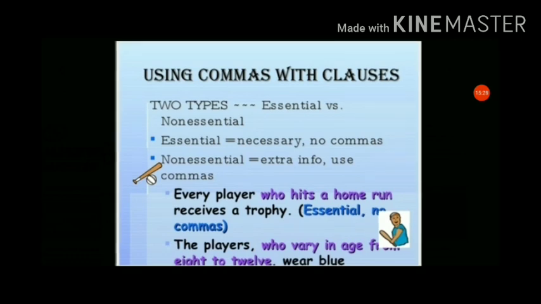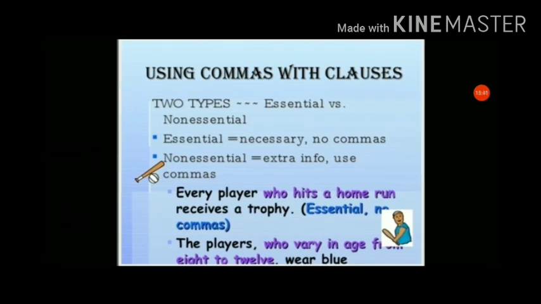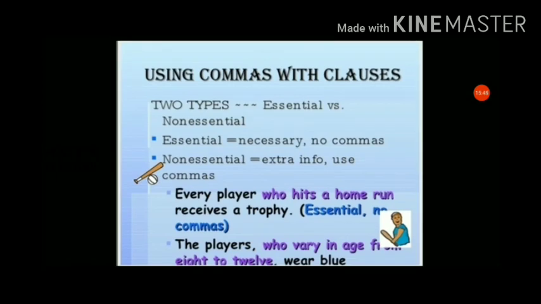But here we are using commas around the information about the player. That's why they put the commas. That is non-essential. It is extra. Actually, the players were blue. The players were blue, but that is not the whole information, so we need extra information to understand the sentence. At that time we use commas.